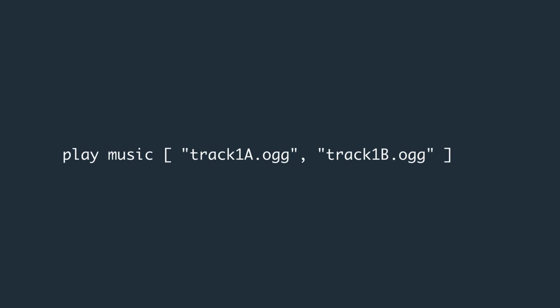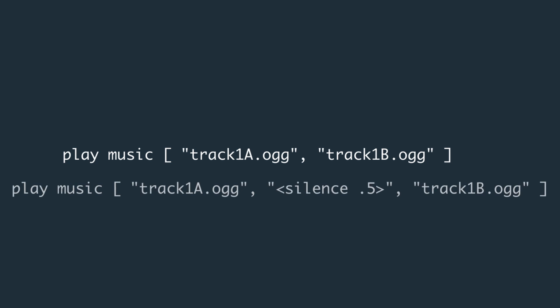You can also set multiple audio tracks to the same statement. Just add brackets, then a comma and a space between the different audio tracks you want to add to a statement. If you want to add some silence between these tracks, you can add in angle brackets, silence, followed by the number of seconds you want silence, like this.